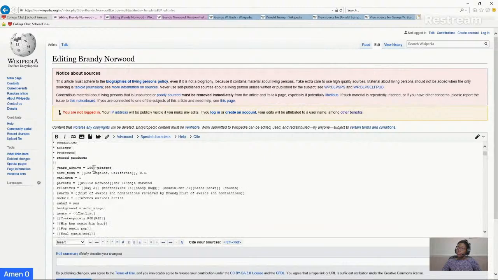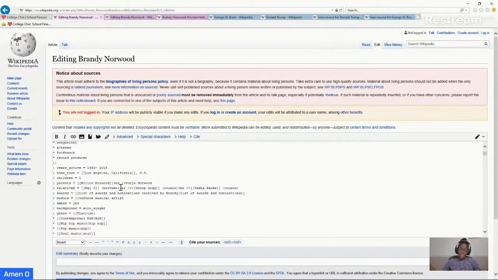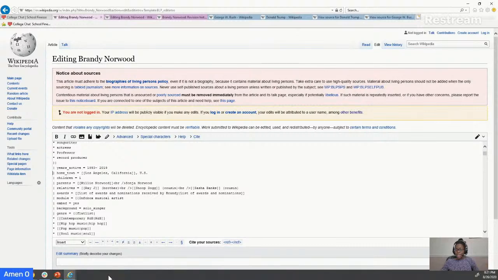And I can scroll down. Years active, 1993 to present. How about we take present away and put 2019? This is how easy it is to just go in here and edit. Of course, I'm not going to save this because that would be ridiculous, but I just wanted to show you how easy it is. After I'm done, I can just click save, and those changes could be published to Wikipedia. They do have people who come and review the pages sometimes, but they're not people who do this full time. So your change can be on there for hours and people can find it and try to use that information, like cite it, thinking that it's true, but it's not.